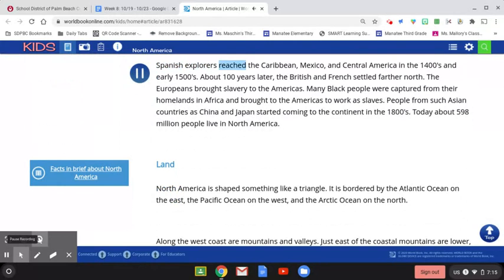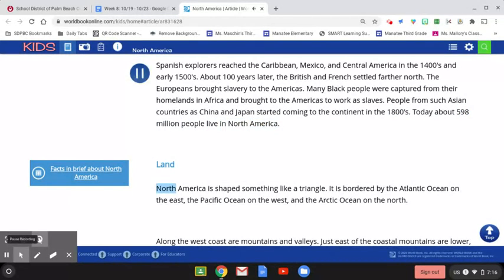Spanish explorers reached the Caribbean, Mexico, and Central America in the 1400s and early 1500s. About 100 years later, the British and French settled farther north. The Europeans brought slavery to the Americas. Many black people were captured from their homelands in Africa and brought to the Americas to work as slaves. People from such Asian countries as China and Japan started coming to the continent in the 1800s. Today about 598 million people live in North America.